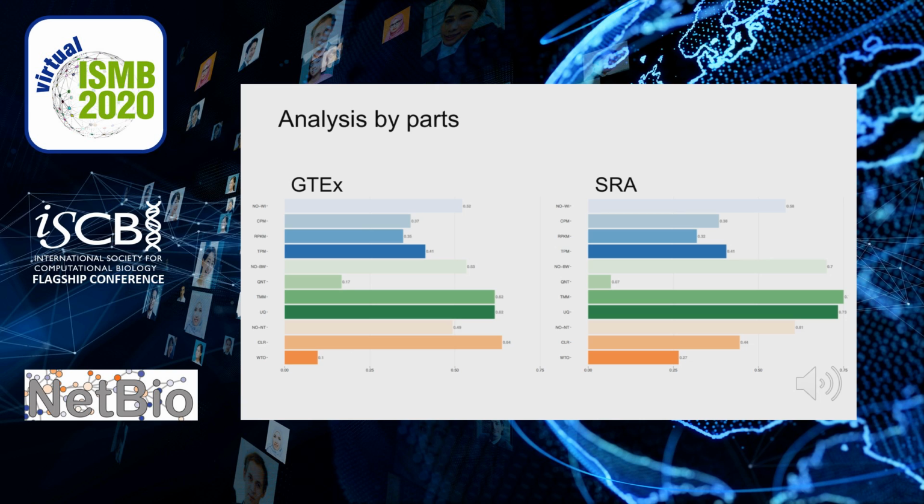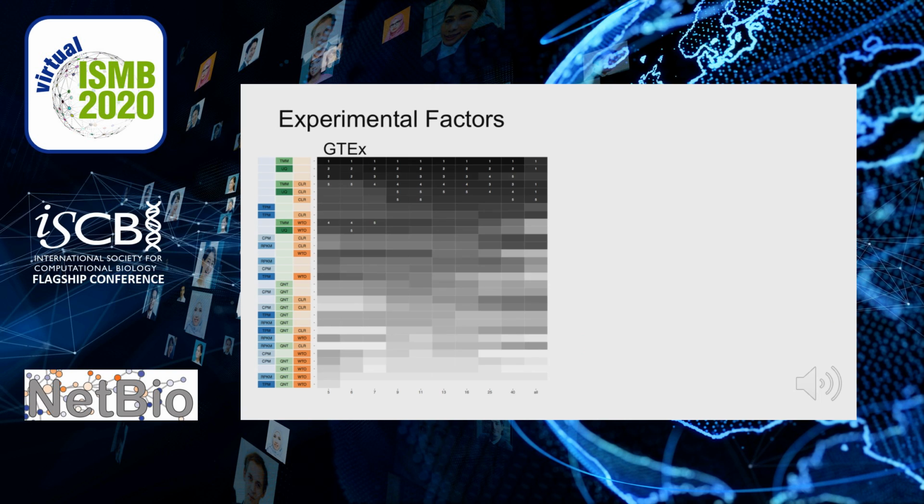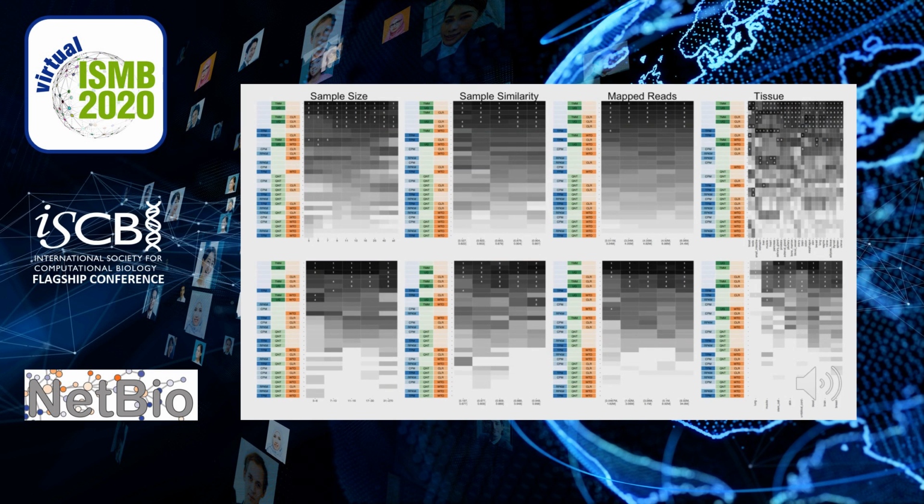GTEx data and SRA data differ in many respects, but the most obvious was sample size. So, using the large GTEx datasets, I randomly sampled each GTEx tissue for a total of 10 trials for each of 9 representative sample sizes. SRA datasets also vary considerably in terms of other factors, including sample similarity, number of mapped reads, and tissue type. So the GTEx resampling networks were used to investigate effects of each of these factors.